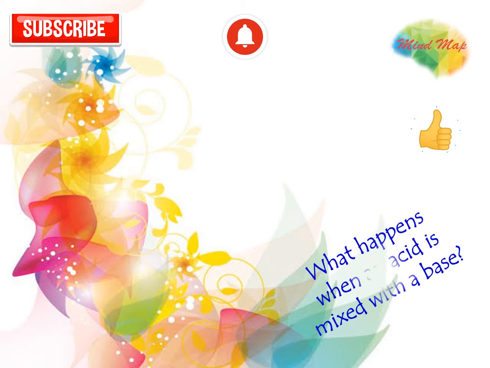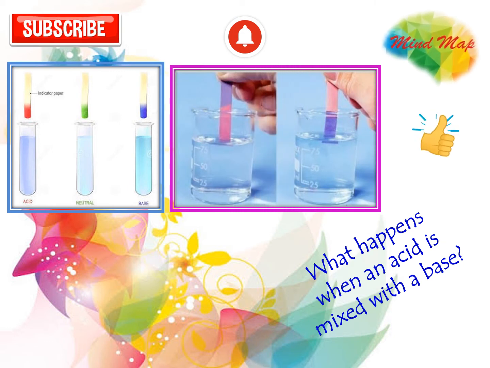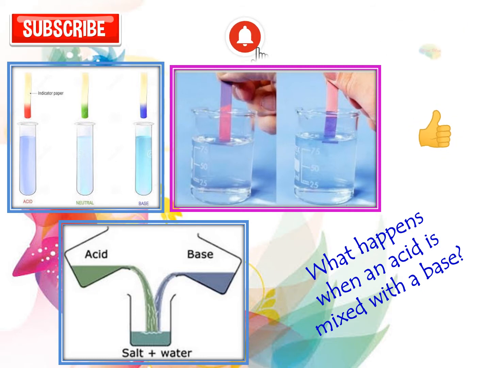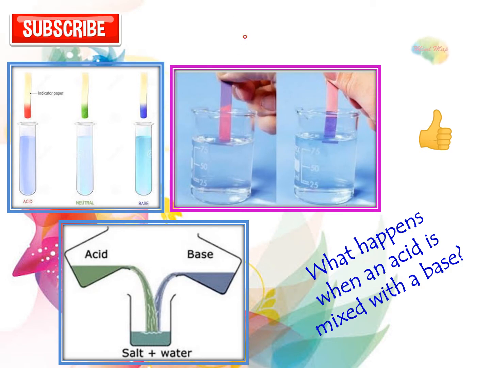We've learned that acids turn blue litmus paper red and bases turn red litmus paper blue. What would happen when an acid is mixed with a base? Have you ever thought about it? To see the results, watch the video till the end.